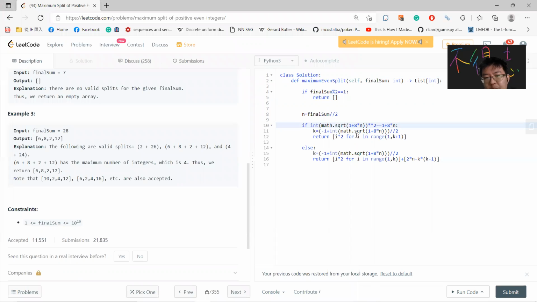So you take n to be the final sum divided by 2, and you check whether the square root of 1 plus 8n is an integer. This means if you take the integer part and square it, you get 1 plus 8n. Then you compute k and return 2i for i from 1 to k. Okay, so this is the special case part.